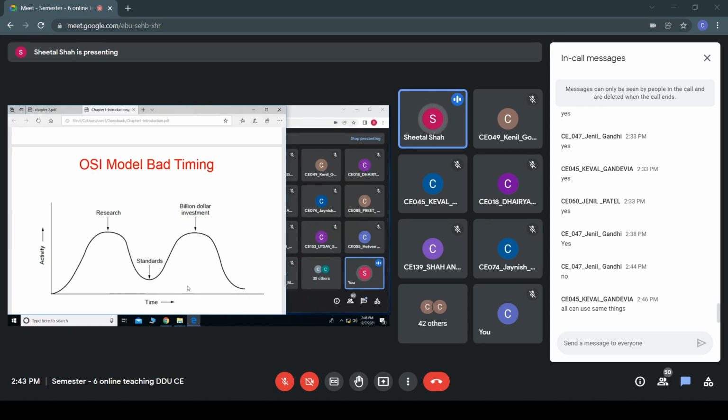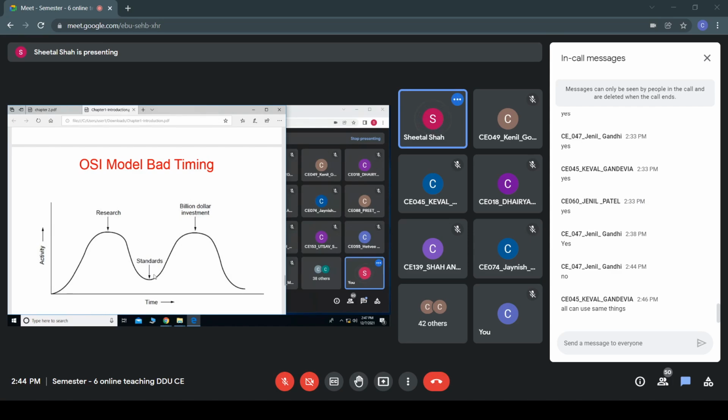But now, in the case of the OSI model, what happens if the standards have been developed before the research work is fully done? They may find that the standards may not obey the research work.